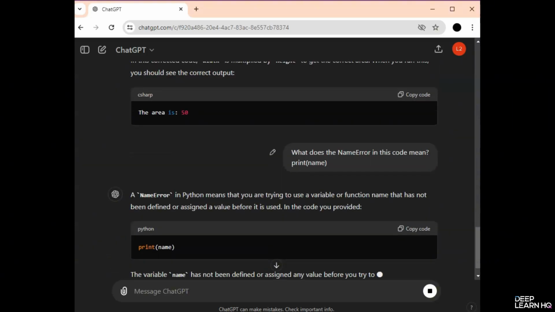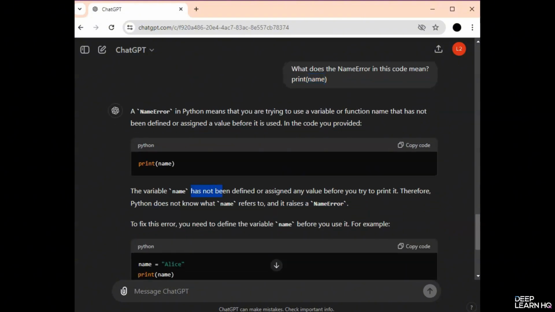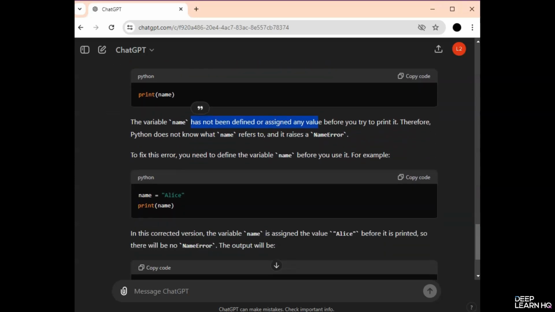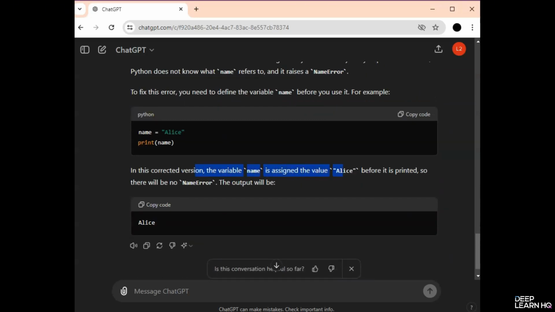So ChatGPT responds with, a name error in Python means that you are trying to use a variable or function name that has not been defined or assigned a value before it is used. So you see that I have written print name, but I have not specified the thing name. The variable name has not been defined anywhere. So you do it like this. Name is equal to Alice, print name. In this corrected version, the variable name is assigned the value Alice before it is printed. So there will be no name error and the output will be Alice on your console.